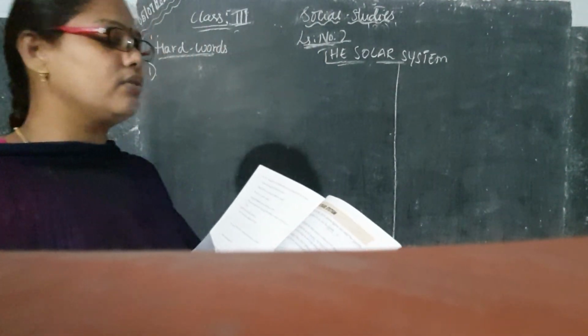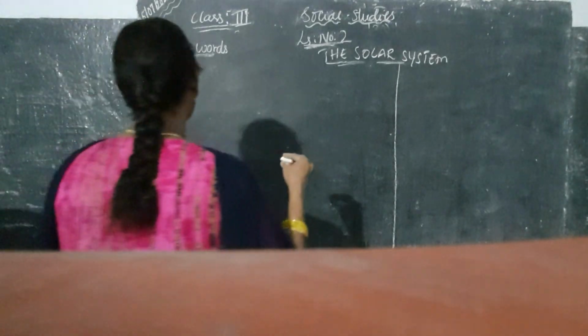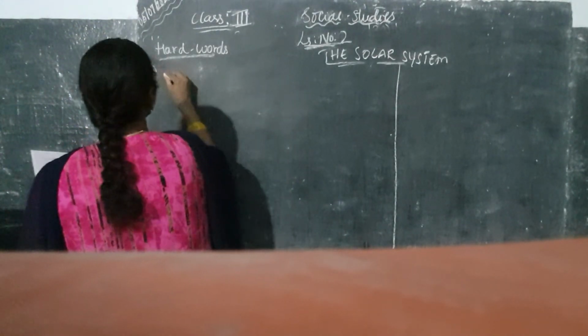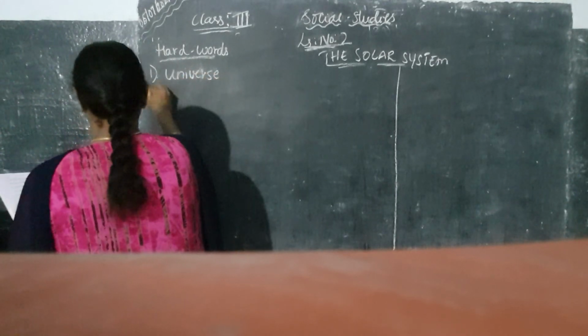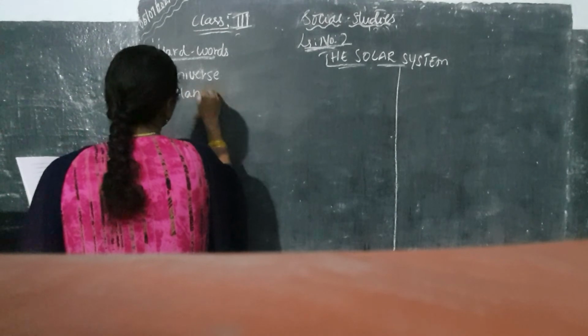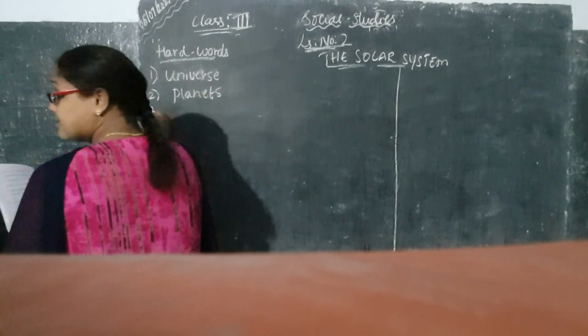Okay. Now what you will do? You have to write down these hard words. What is the first one, children? The first one is universe. Okay. What is the second one? The second one is planet.